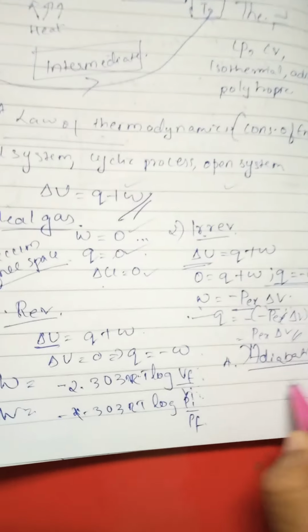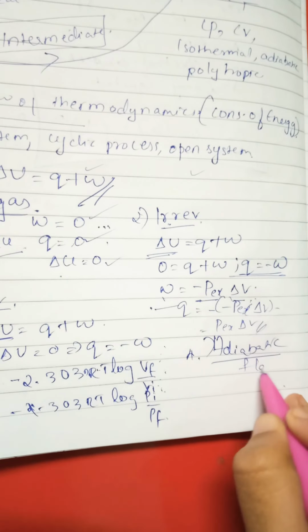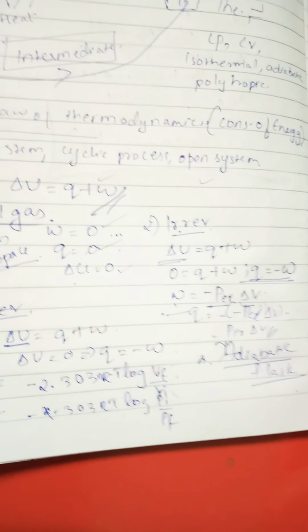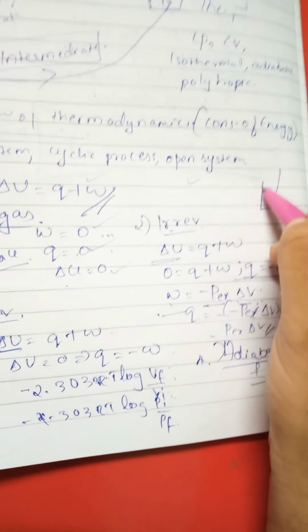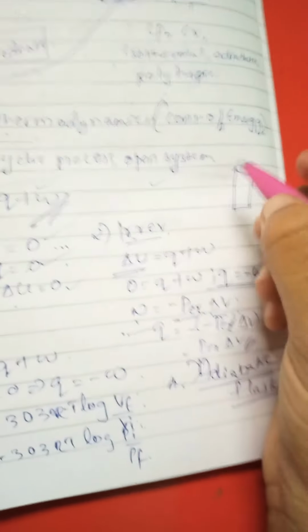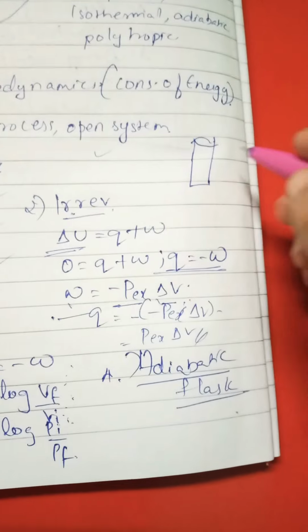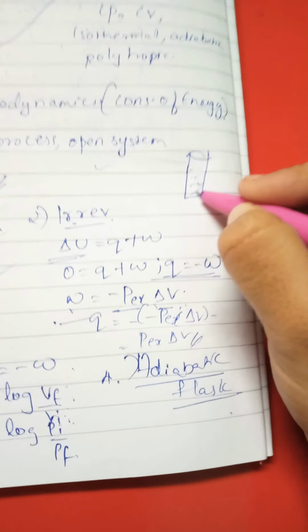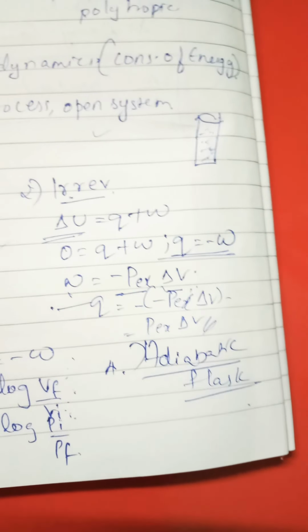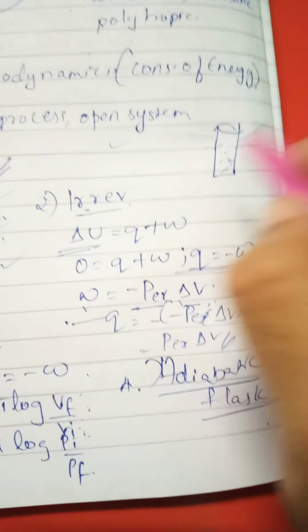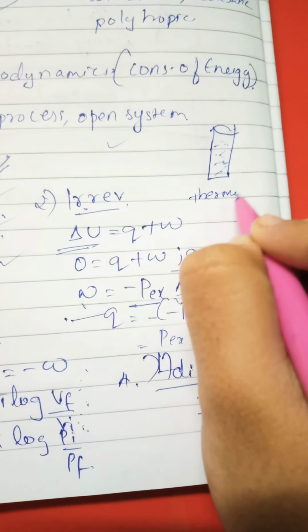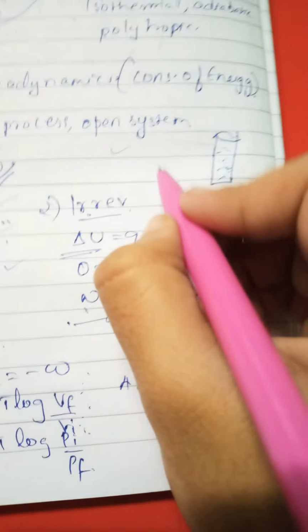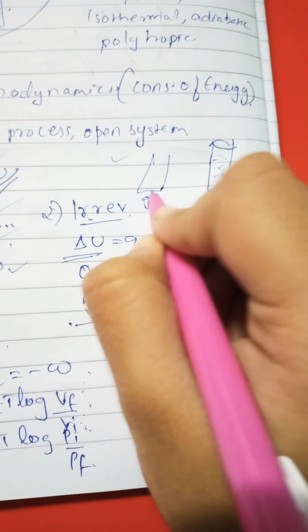In adiabatic, whenever adiabatic comes to mind, just remember the thermoflask. What is a thermoflask actually? This is like a thermoflask. If we are going to some hill stations and we want to drink hot tea, we will store this tea in the thermoflask so that there will be no system surrounding interaction. For example, this is a thermoflask. I need to write it, otherwise you don't know what I have drawn. And this is a normal glass of water.